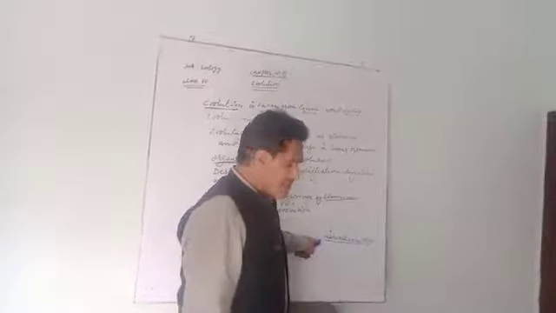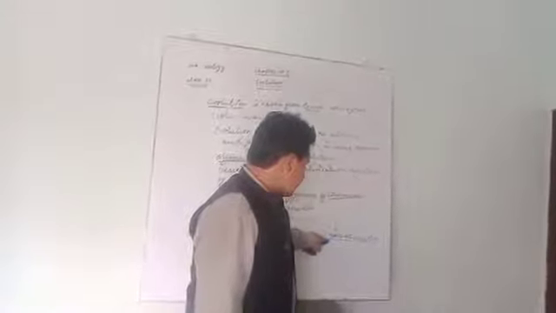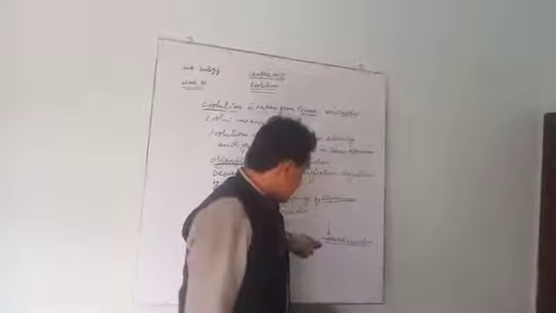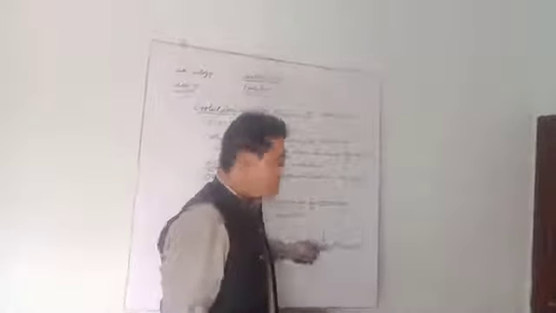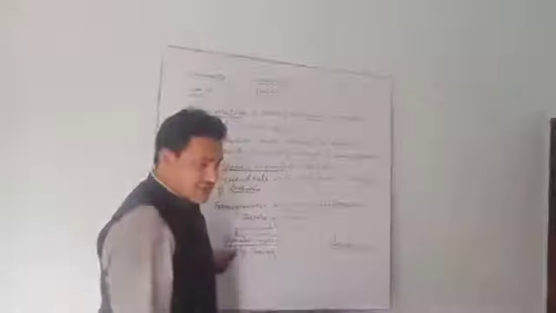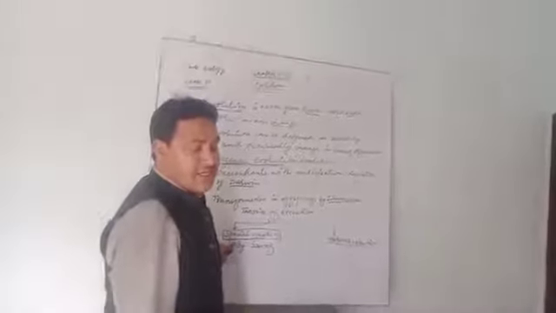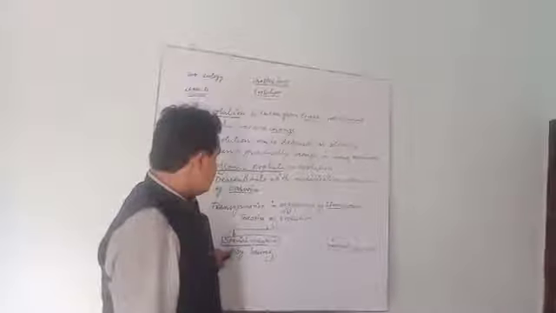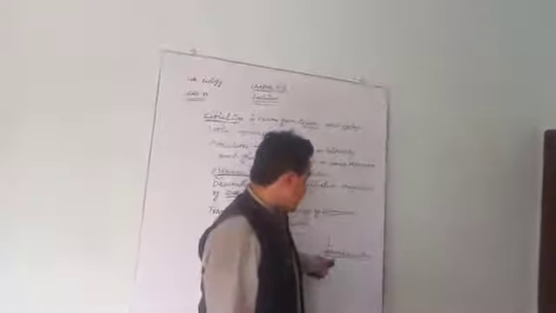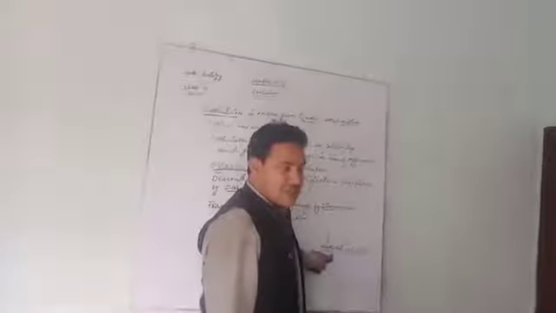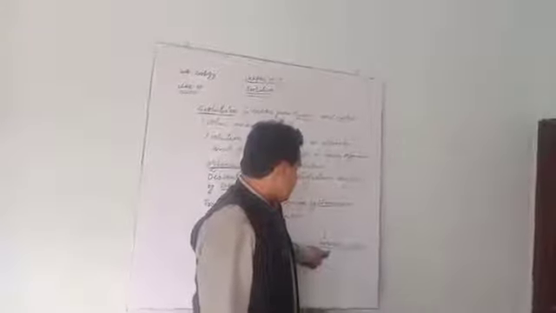So you can say that natural selection depends upon the transformation of species, and special creation does not depend upon the change or transformation of species.